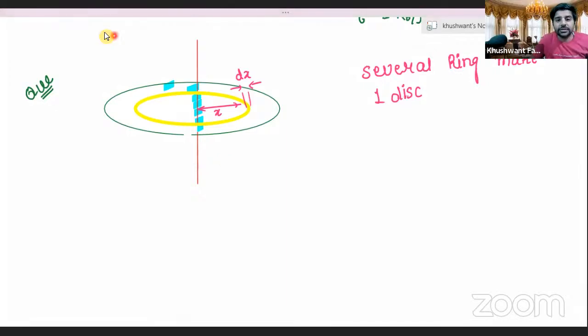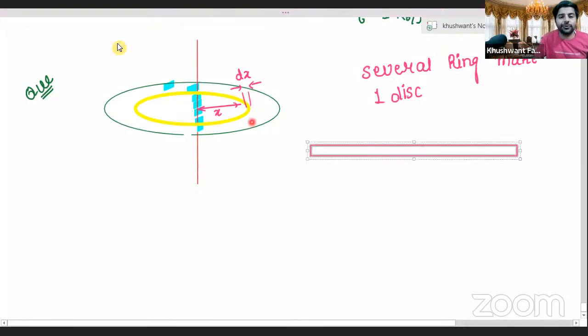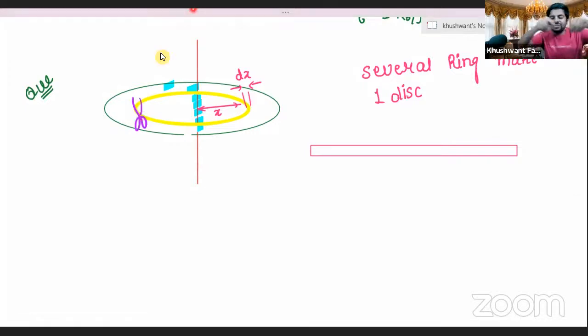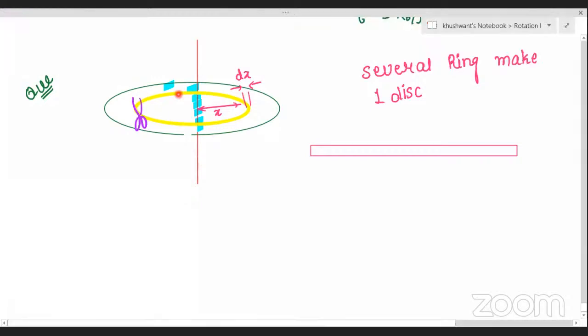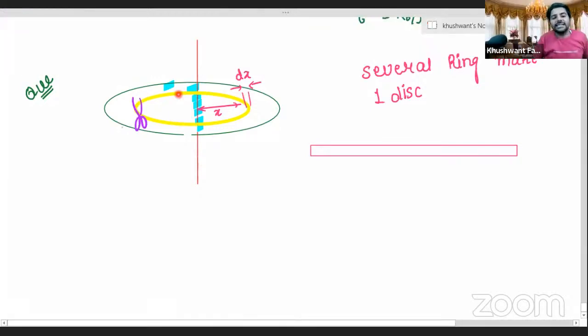Can you calculate the area of this? Watch carefully, everybody, I'm cutting this ring apart. Let's cut the ring. After the ring is cut, I am stretching it, and it becomes like a belt. Again, I'll repeat: this is the ring from which the disc is made. We are cutting it open, so it will open up like a belt.